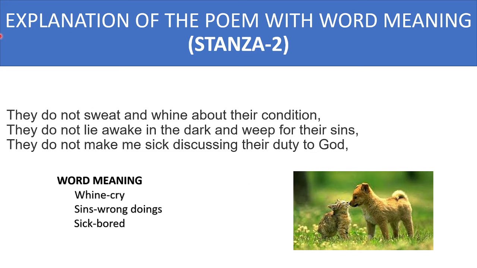Actually, the poet here means that as animals are so pure, they do not pray to God for forgiveness or ask God to fulfill their desires like humans, as they have no complaint about their living. They live peacefully. Clear? So, this is the subject matter of this second stanza.